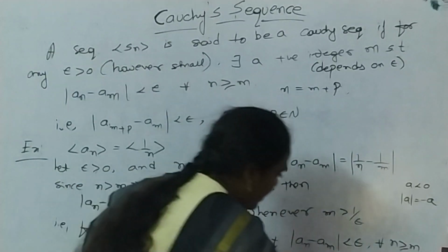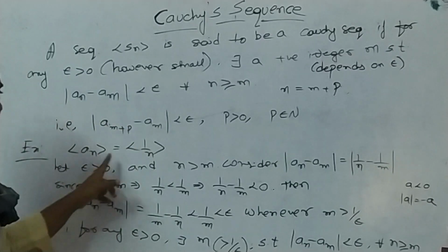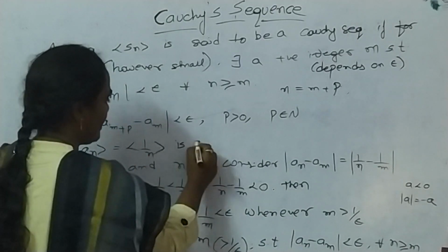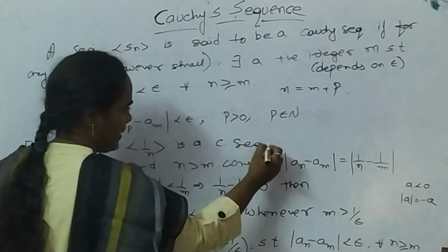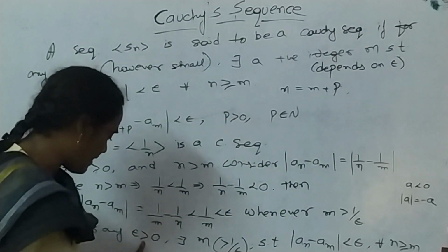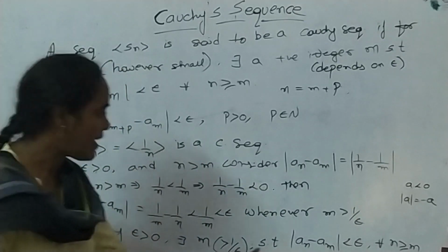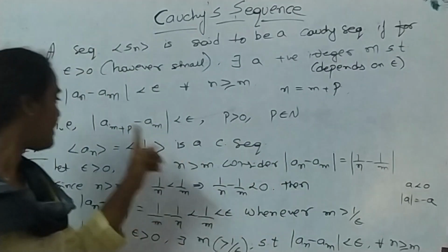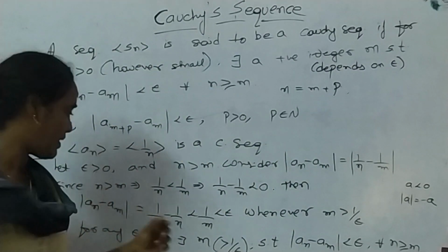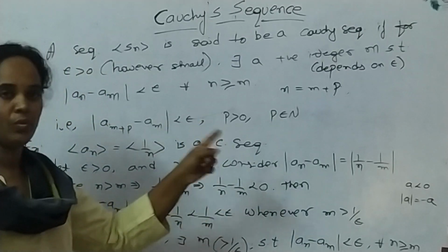See here, now it is satisfying the condition of a Cauchy sequence. Therefore, the sequence 1/n is a Cauchy sequence. Thus, for any epsilon greater than 0, if there exists a positive integer m satisfying this condition, then that sequence is called a Cauchy sequence. And this positive integer also depends upon the value of epsilon.